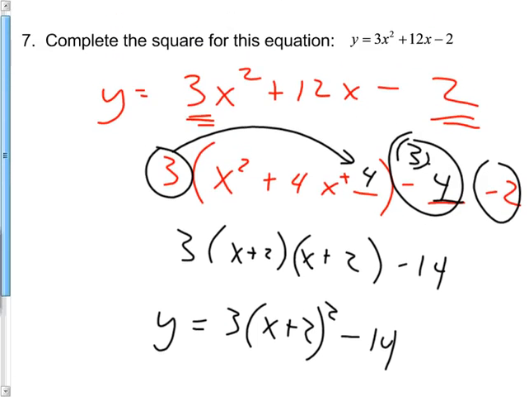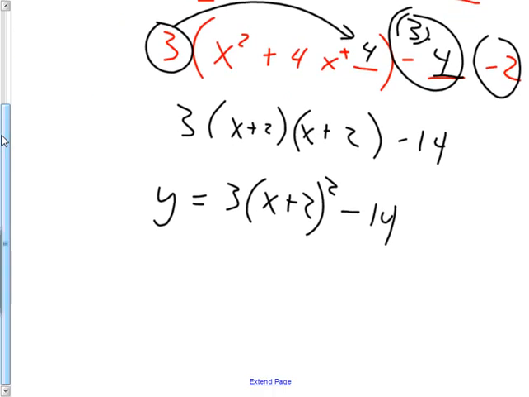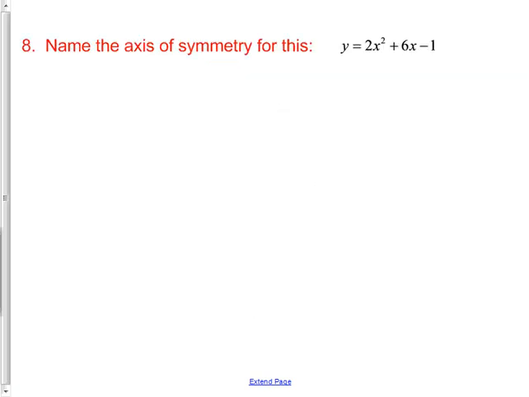I'm going to look back at the original question. Complete the square. Good, I'm done. If they asked vertex, I'd have to pull it out of there and say -2, -14. But they did not ask me for that, so I don't really need to do that. But here's the x equals -2. What did I just write there? What's that called? Axis of symmetry. That's right. Okay, moving on.